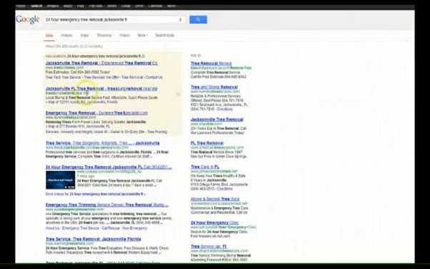Now, what am I going to do from here? That's going to be the second part of this. I'm going to go a little bit more in depth on how we can start working on ranking for these other shorter tail keywords. I don't even think short tail keywords is a thing, but these more broad, regular keywords, like tree removal and emergency tree removal, may get a little bit more search volume. Not that this won't get searched, but guess what you also have?